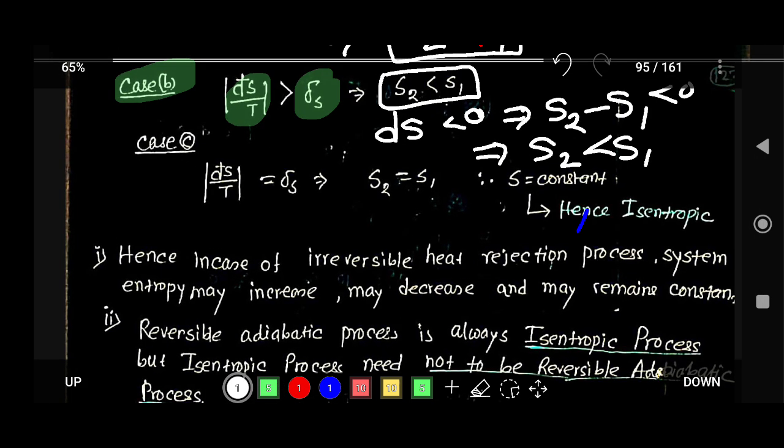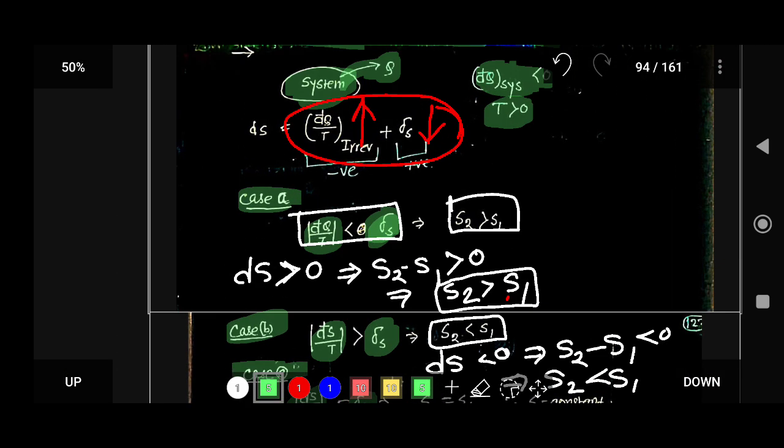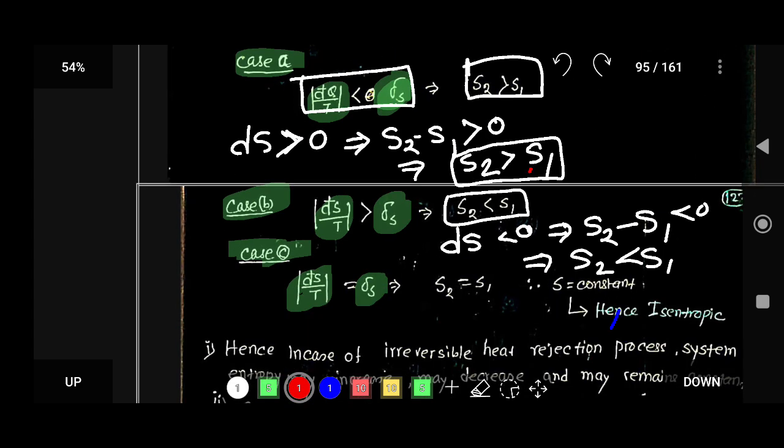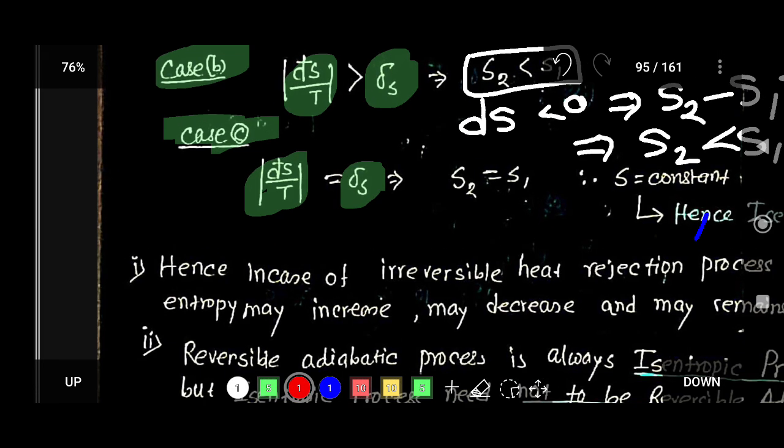Now case C. In case C, if del Q by T is equal to delta S, then this is equal to this. So the positive term is equal to the negative term, and the dS value will be 0.